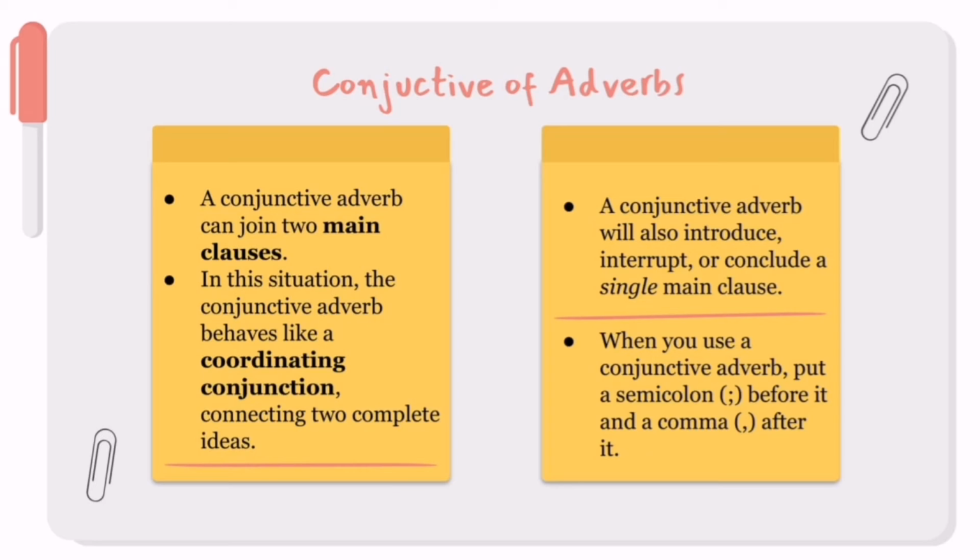A conjunctive adverb can join two main clauses. In this situation, the conjunctive adverb behaves like a coordinating conjunction connecting two complete ideas. A conjunctive adverb will also introduce, interrupt, or conclude a single main clause. When you use a conjunctive adverb, put a semicolon before it and a comma after it.